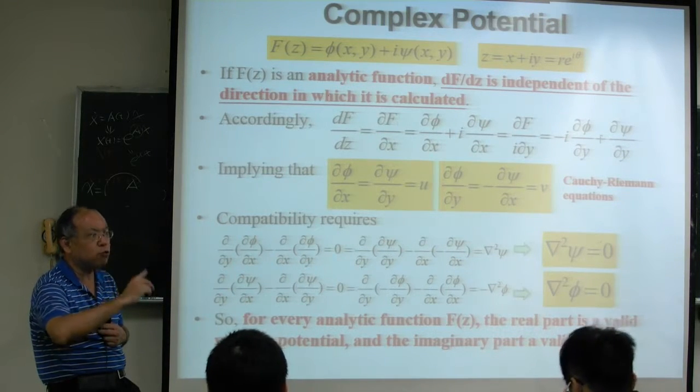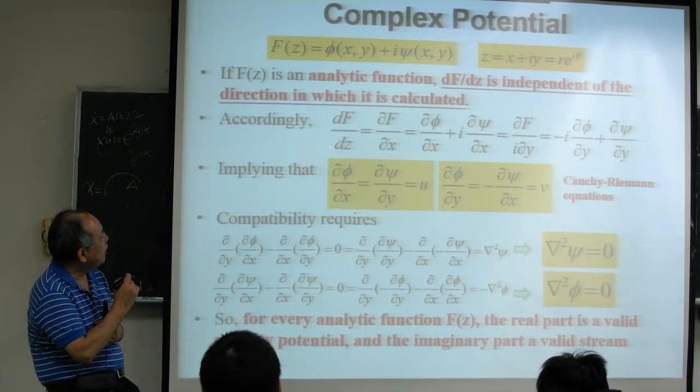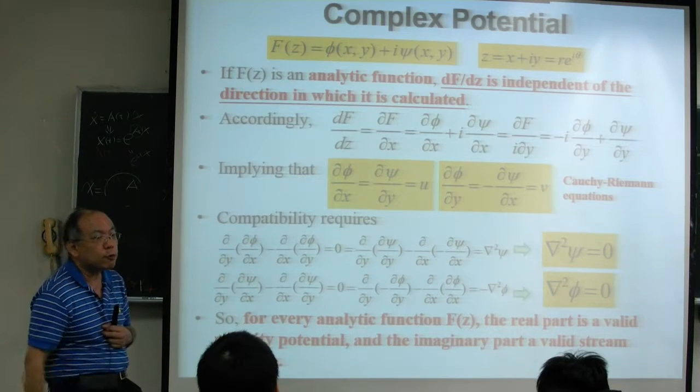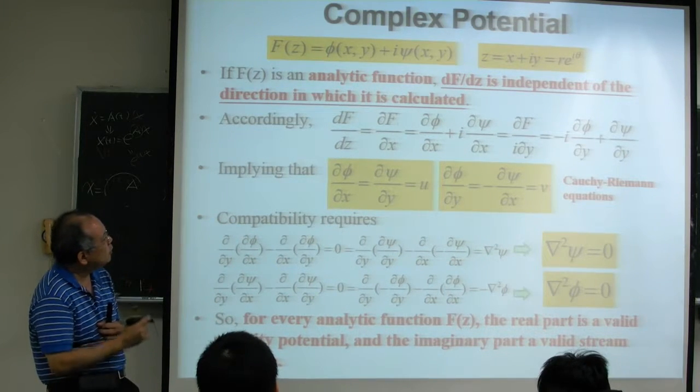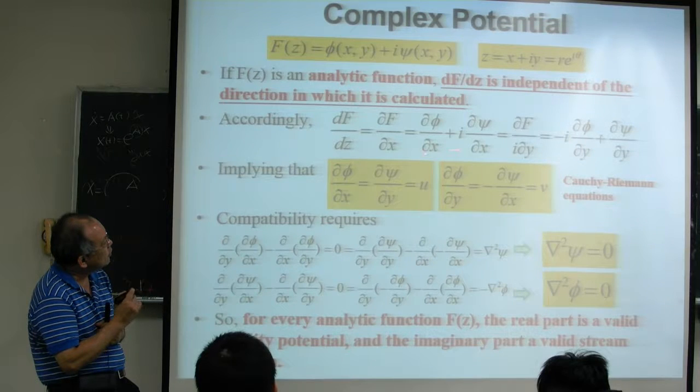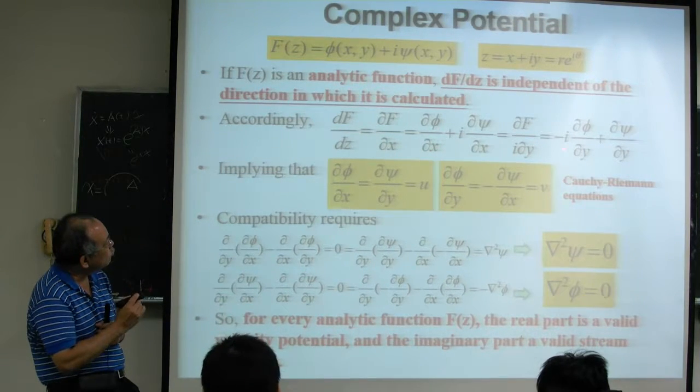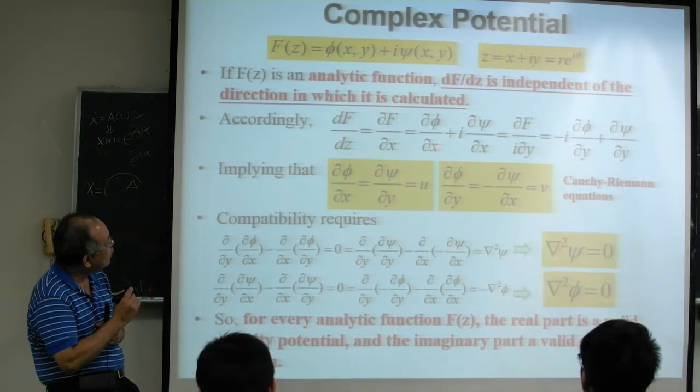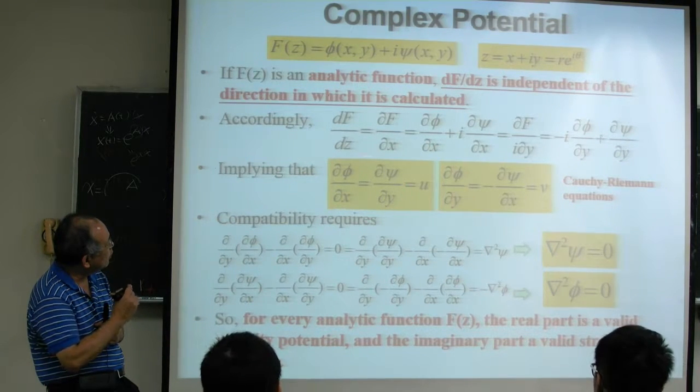However, these two answers should be the same because df/dz is independent of direction. So if you want this and this to be the same, what should you satisfy? Your real part here should be equal to the real part here, right? That gives you the first equation: partial phi partial x equals partial psi partial y.